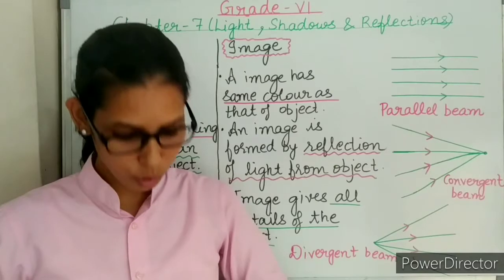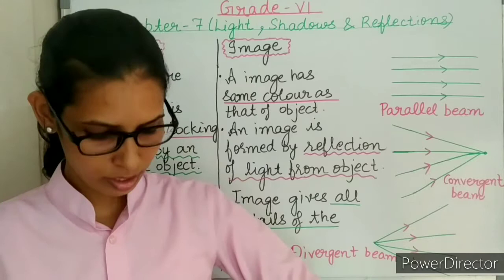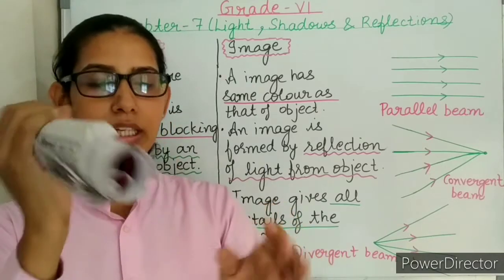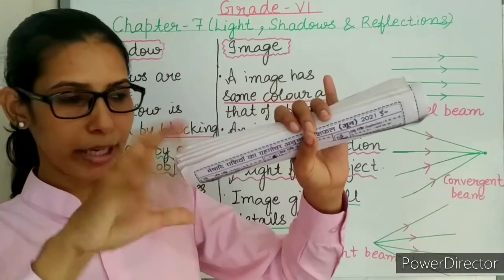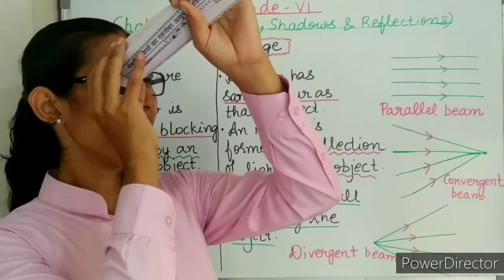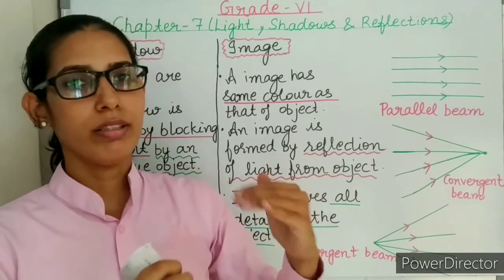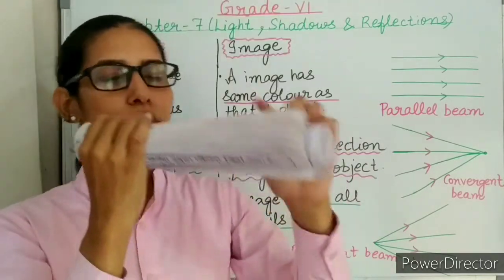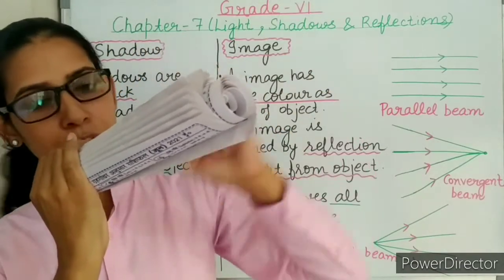So how can you perform this experiment at your home? Take any newspaper and roll it, making a tube-like structure. Now you can see I have made a tube-like structure by rolling the newspaper. Now try to see a light source, it can be a bulb in your room. The bulb should be on. Try to see the bulb through this tube. You will be able to see it when you look through the tube.